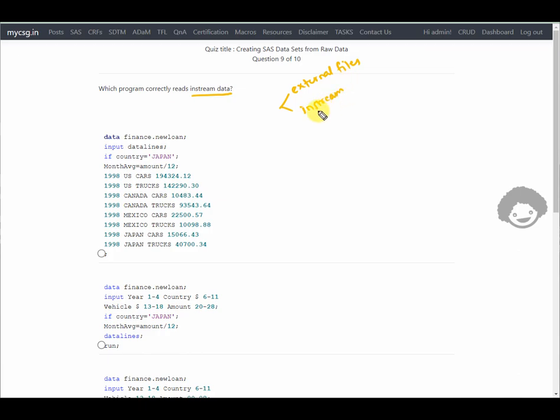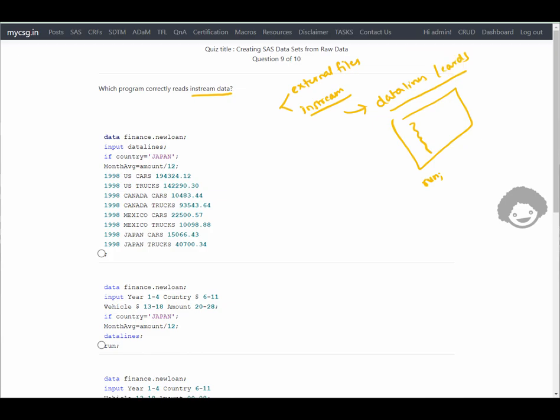In order to read in-stream data, we have something called the datalines statement or cards statement, which has to be used in the data step so that all the lines of data will be entered after that particular datalines statement and before the run statement. So we are looking for something which has a datalines or cards statement in the options.